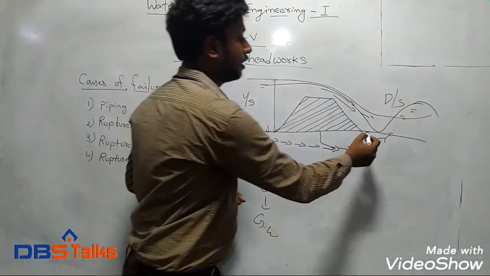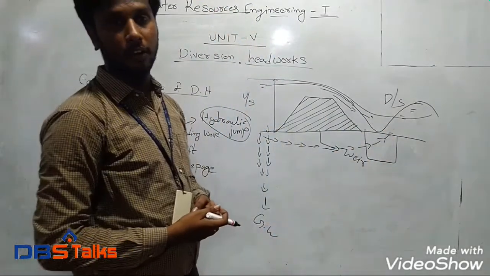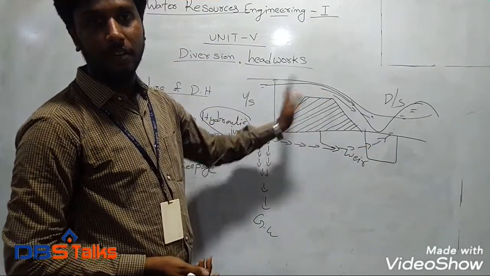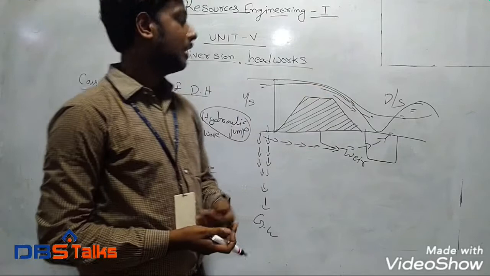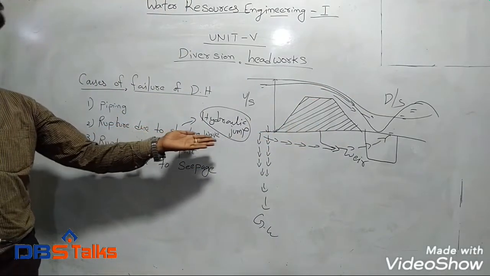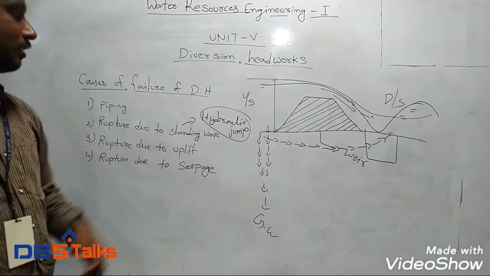Due to this, a major part of the soil will be eroded. Due to this erosion process, the entire weir overturns. That kind of failure we call rupture due to standing wave. This mainly occurs due to the hydraulic jump.